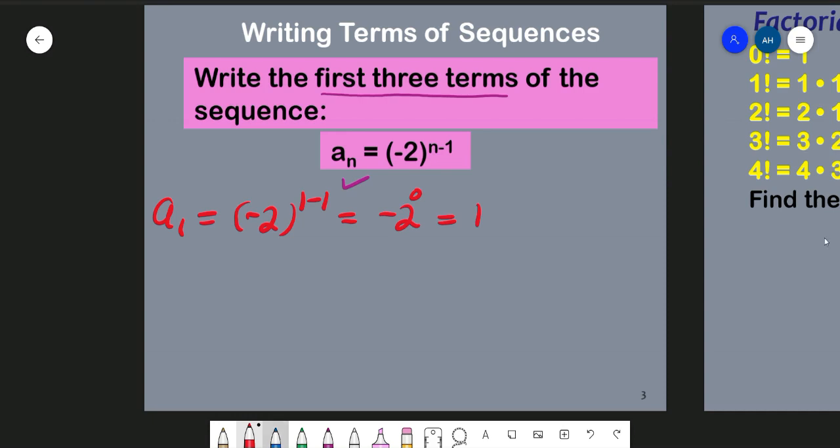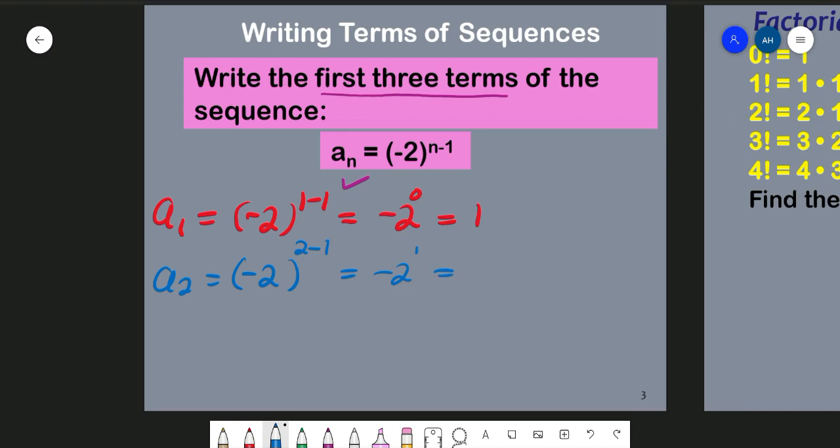Now for the second term, that is a2, a2 equal to (-2) to the power n minus 1. This time n is equal to 2. So (-2) to the power 2 minus 1, which is (-2) to the power 1.